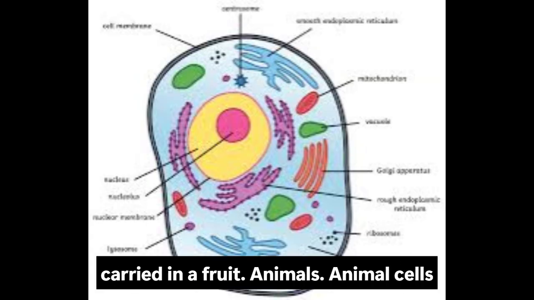Animals: animal cells do not have cell walls. Animals cannot photosynthesize and are therefore dependent on plants or other animals for food. They are heterotrophic. Animals can move from one place to another. Animals have a nervous system. When animals reproduce, a sperm cell fuses with an egg cell and the embryo develops inside an egg or in the mother's womb.